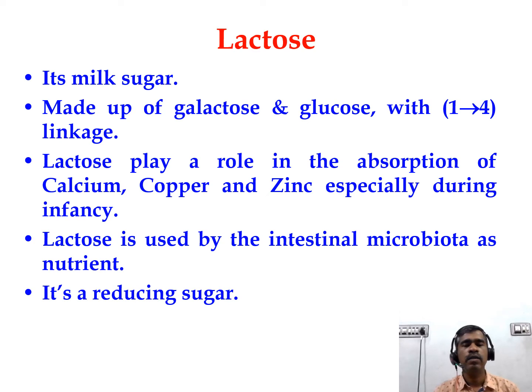The third disaccharide is lactose. Lactose is commonly called as milk sugar because it is present in the milk of mammals. It is made up of one unit of glucose and one unit of galactose. We all know that glucose and galactose are epimers to each other, C4 epimers. And if you hydrolyze this lactose, it will end in the formation of one molecule of glucose and one molecule of galactose. And this lactose is a reducing sugar.